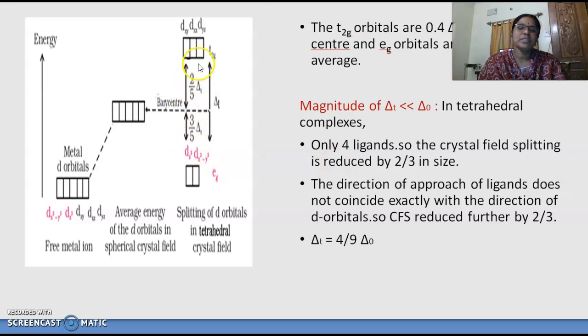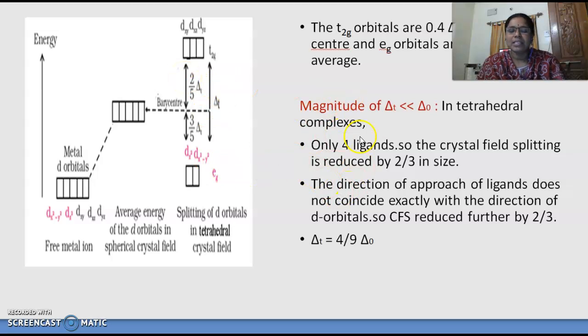Overall, if you see the d orbitals, 5 orbitals are there, among them 2 and 3. So here, down it is 3 by 5. Since it is down, it is represented with a negative sign. The upper one is 2 by 5. Because it is higher than the energy barrier or barycenter, it is represented by a positive sign.